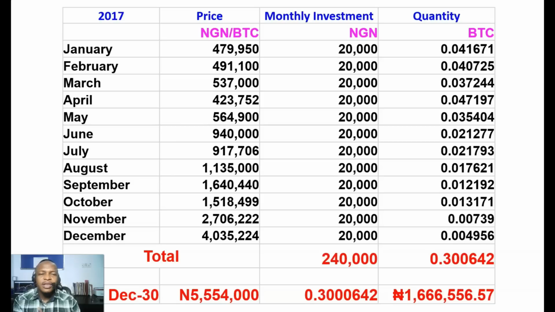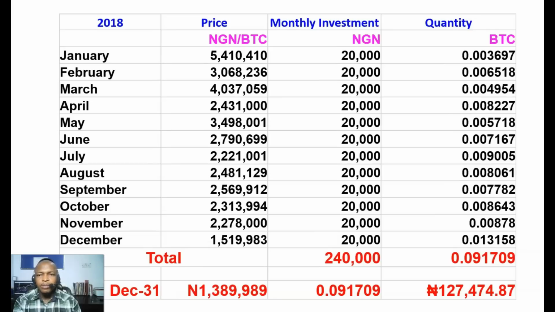What if we did this in a year that is bearish, in a year that Bitcoin fell instead? So let's look at 2018. You can see the price of Bitcoin in January of 2018 is 5,410,000, and in December it was 1,519,000. So Bitcoin really fell, and I did the same thing. Say I invested 20,000 naira every month. So in January of 2018, this is the number of Bitcoin I would have bought.